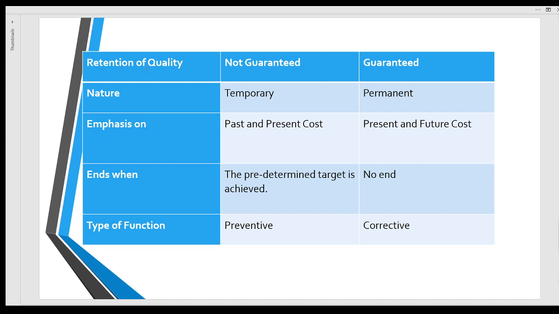Cost control: retention of quality not guaranteed. Cost reduction: guaranteed. Cost control: nature temporary. Cost reduction: permanent. Cost control: emphasis on past and present cost. Cost reduction: present and future cost. Cost control ends when the predetermined target is achieved, and cost reduction has no end. Type of function: cost control is preventive and cost reduction is corrective.